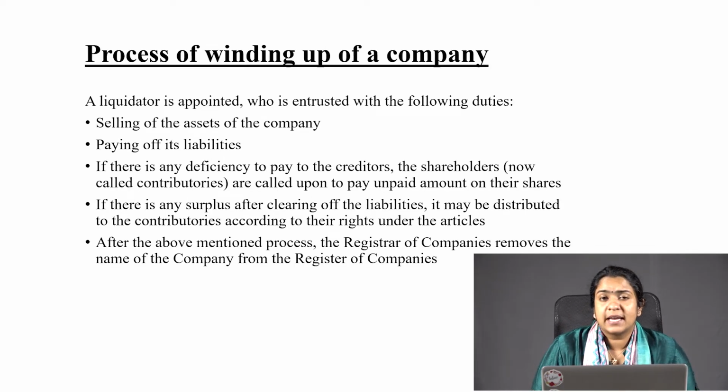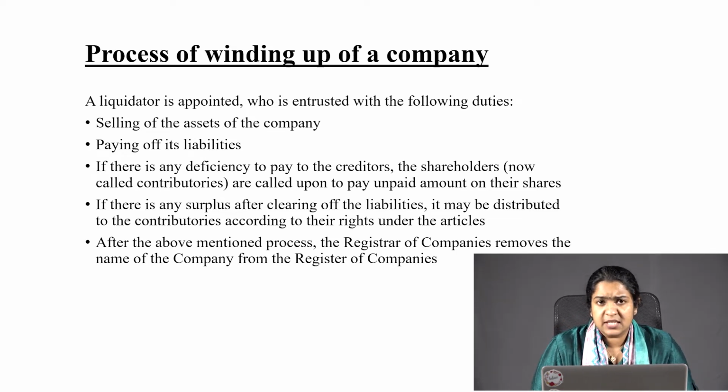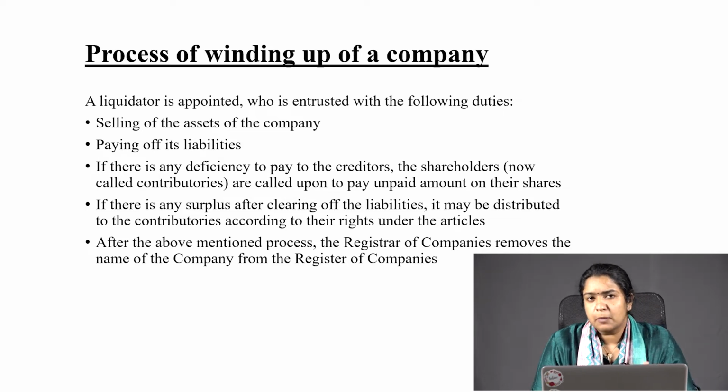Moving on to another important topic, the process of winding up of a company. It is by this particular method that any company is wound up. It is not up to the wish of the company as to what process to follow. It is clearly mentioned in company law what process has to be followed.